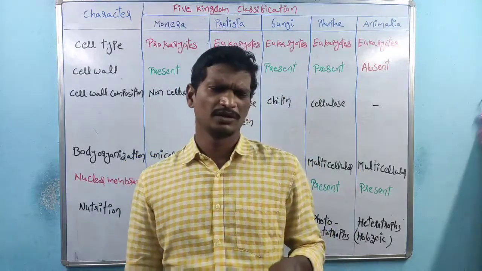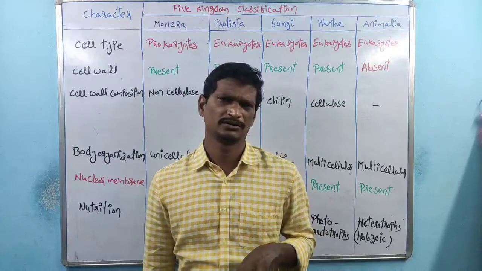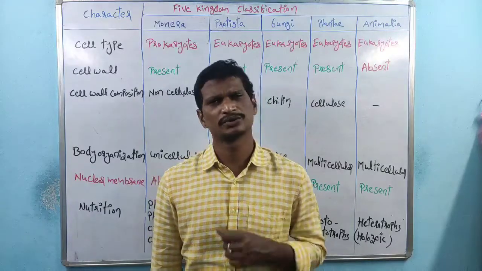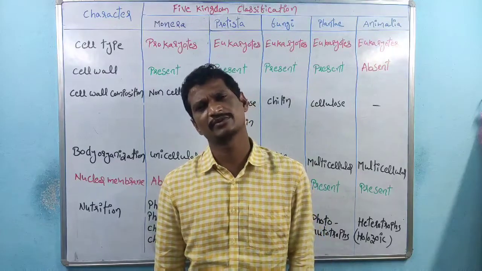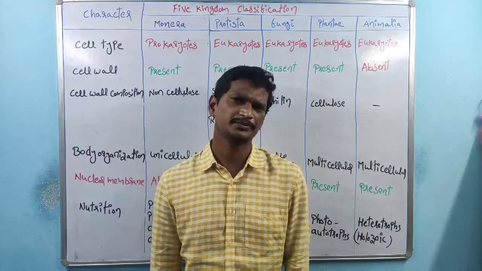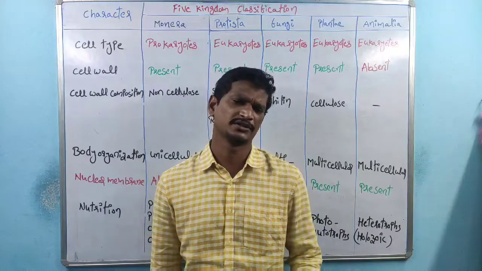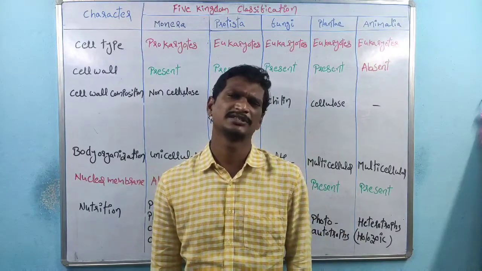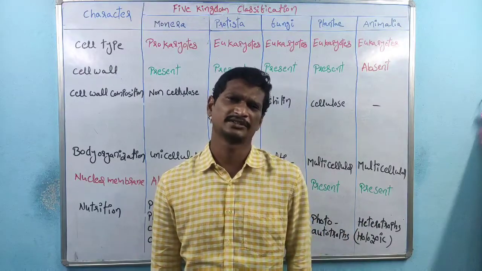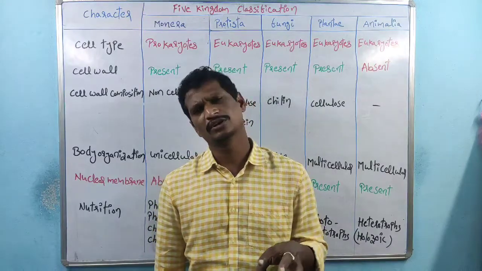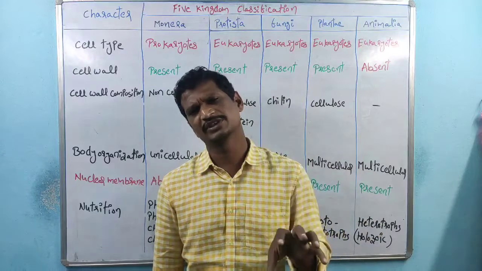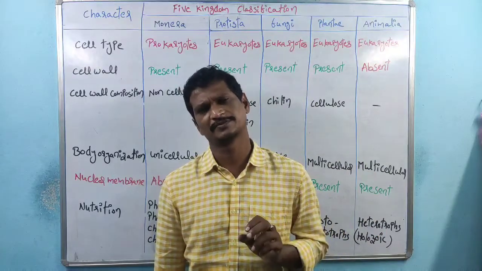See, whatever food, shelter, and clothes we get, in the majority of cases we get them from plants. Food: plants are autotrophs. Rice we get from plants, pulses we get from plants, vegetables we get from plants. So in the majority of cases, food is obtained from plants.